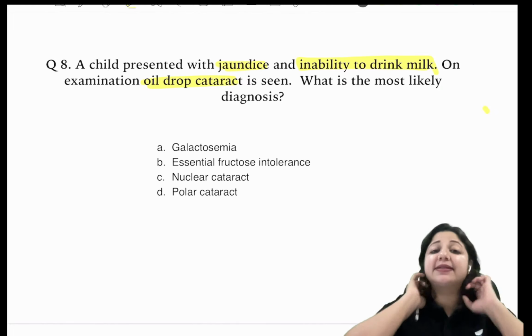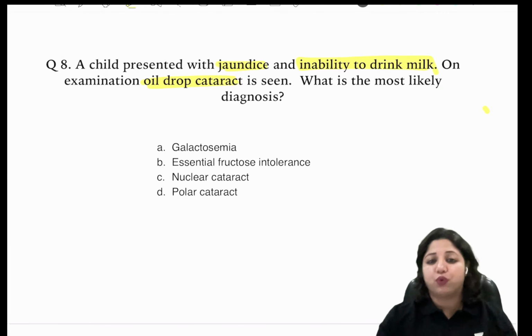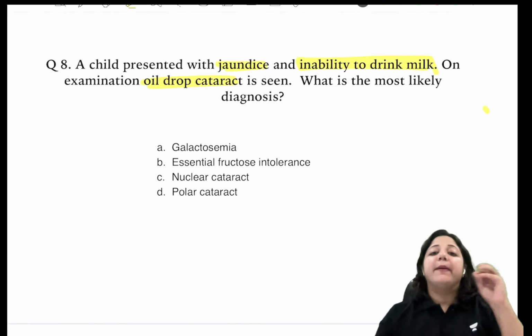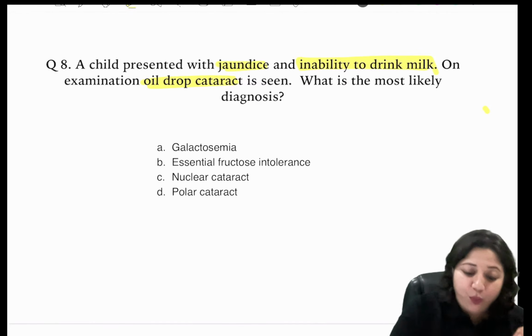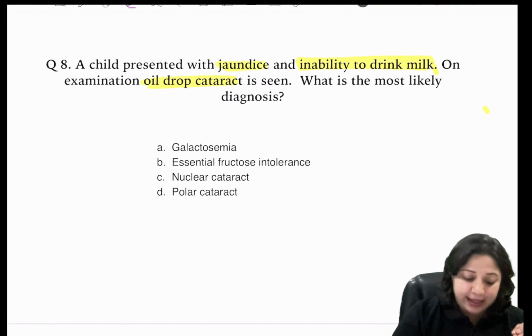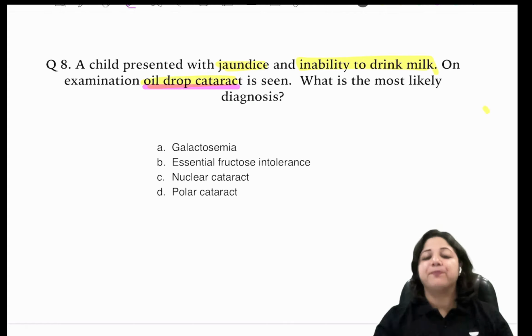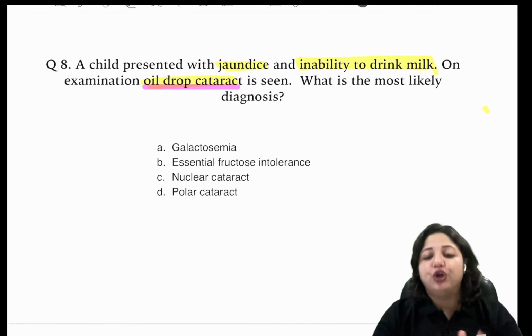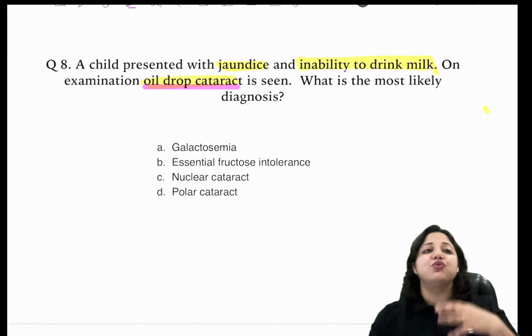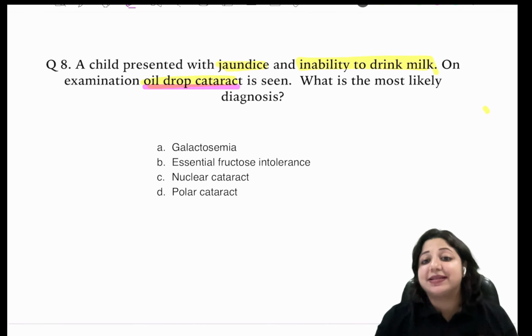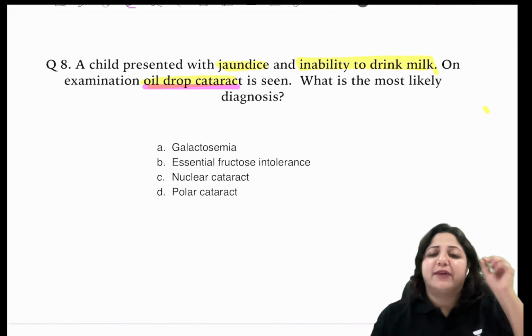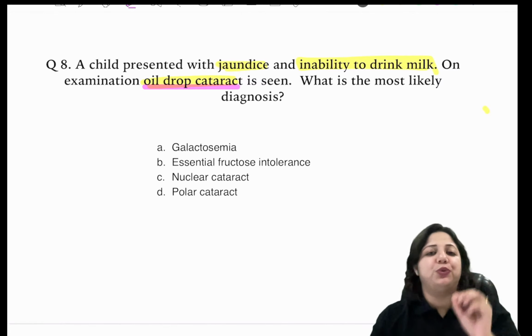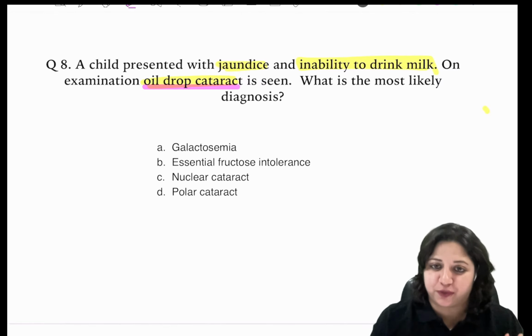So there is this clinical scenario where they say there's jaundice, there's inability to drink milk, which let's supposedly say, I do not know what they are talking about. But if I know my ophthalmology well, the classic thing here is oil drop cataract. So whenever there's a case scenario, just do not panic if you do not understand or don't come to a point.